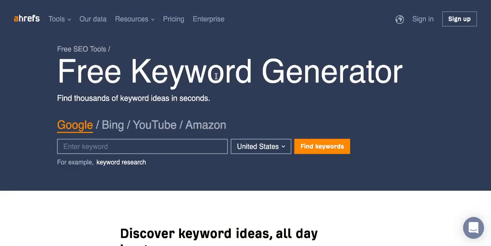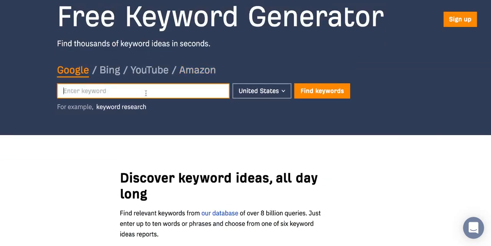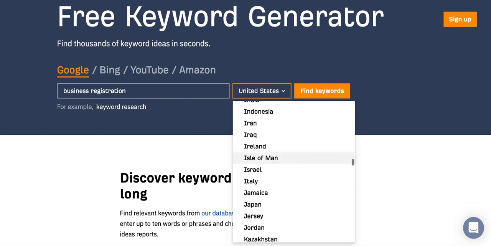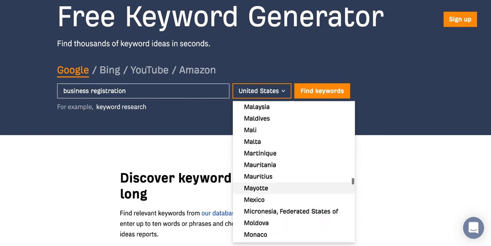Yes, so you can just type in business registration, and you can tailor it to a country, like I'm doing Nigeria.